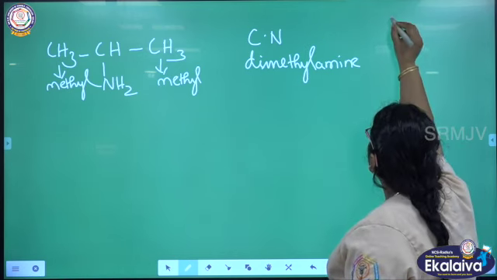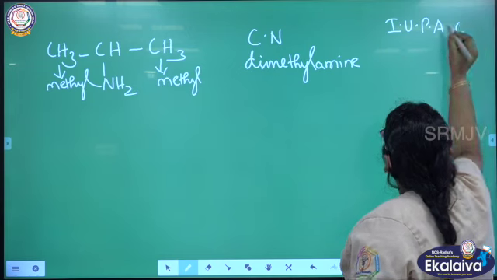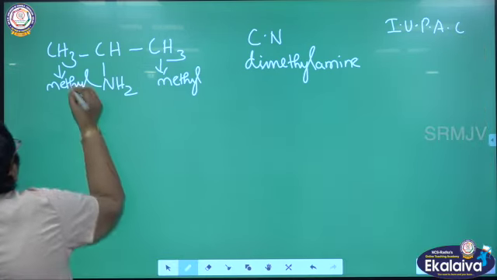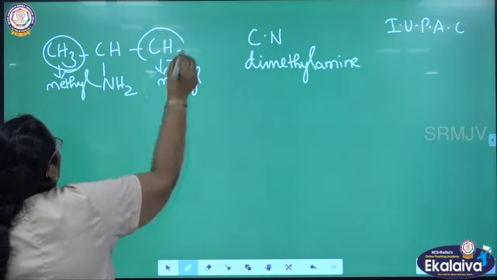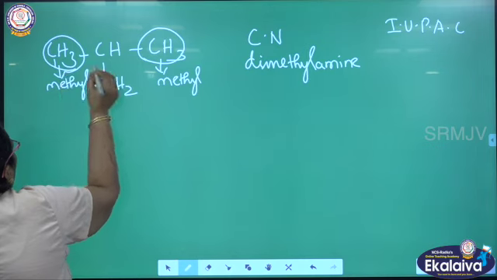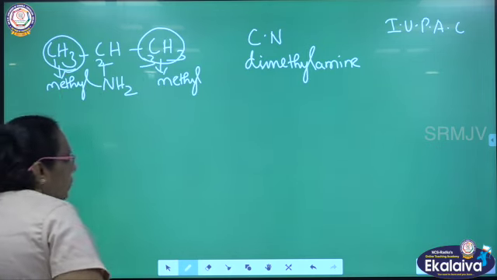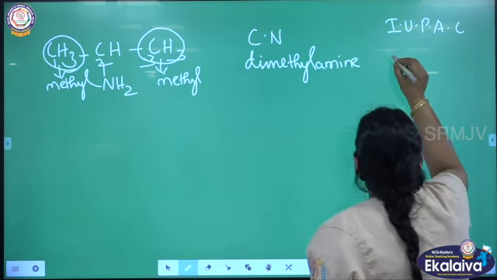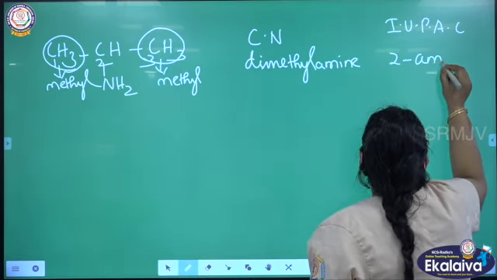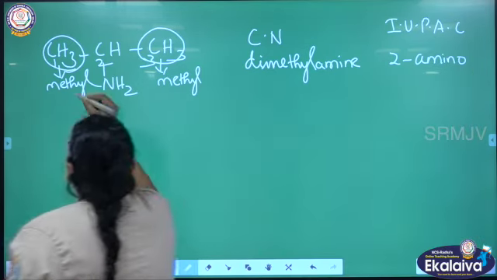And what is the IUPAC? Identify the longest chain. Here on both sides, the number of carbons in the chain is equal, is it not? When you number the carbons 1, 2, either way, the least number for the amino group is 2. So the position of the amino group is 2, with amino as a prefix: 2-amino. Who is the parent here?